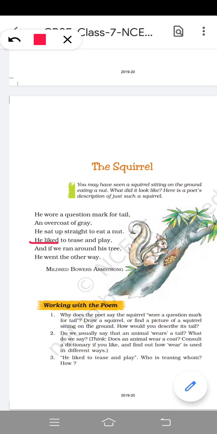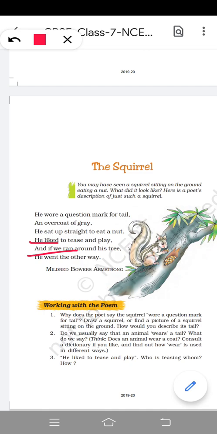He liked to tease and play. If we ran around his tree, he went the other way. Means he liked to tease and play. The squirrel actually likes teasing very much, because whenever someone runs behind the squirrel, what happens? The squirrel will turn around and go the other way. If we ran around his tree, he went the other way.